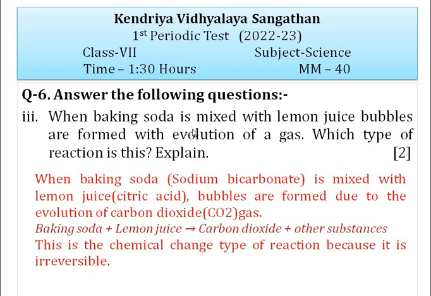Third question is, when baking soda is mixed with lemon juice, bubbles are formed with evolution of a gas. Which type of reaction is this? Explain. When baking soda, another name is sodium bicarbonate, is mixed with lemon juice, citric acid, bubbles are formed due to the evolution of carbon dioxide gas, plus other substances. So here new substances are formed, and these new substances are irreversible and permanent. So this is a chemical change type of reaction.